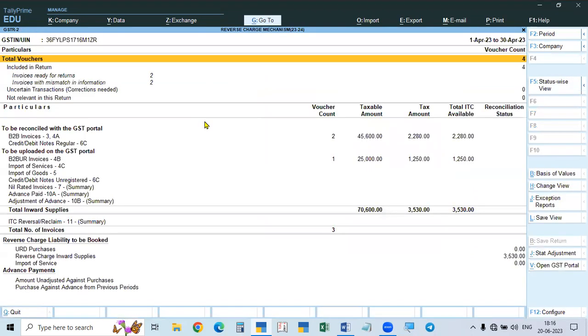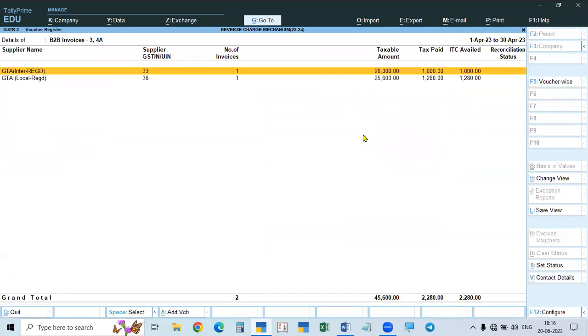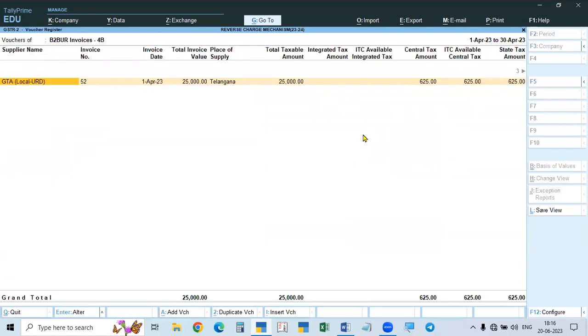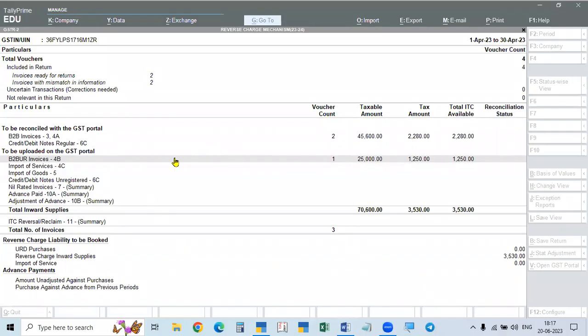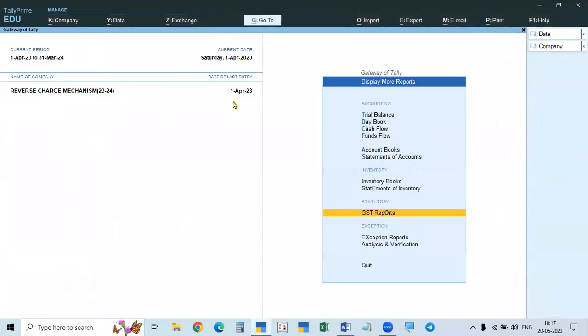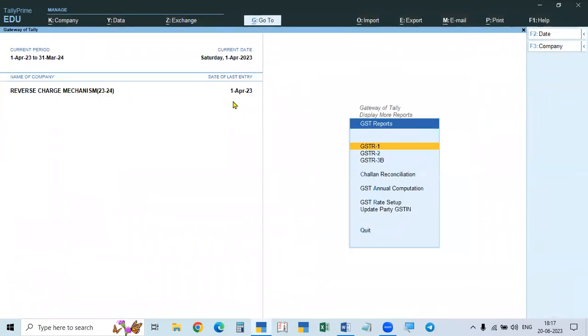So if you go to GSTR2, because this is purchase, it will be shown in GSTR2, and sales will be shown in 1. This purchase of service will be shown in 2, and in 3B also, both service liability and ITC, that is sales and purchase, will be shown. So first we will show the 2.